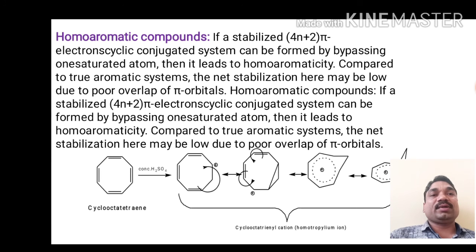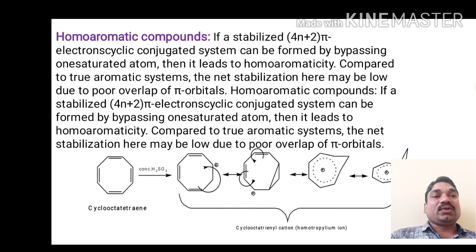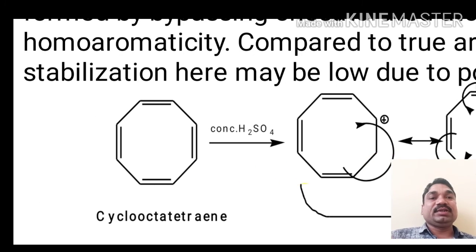Compared to the true aromatic system, the net stabilization here may be low due to the poor overlap of pi orbitals. So this can be shown in this.